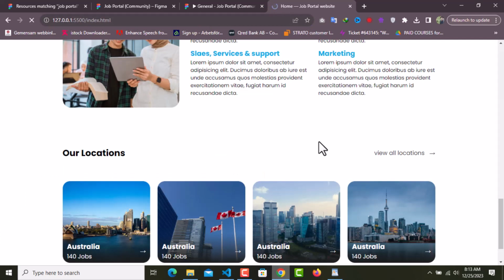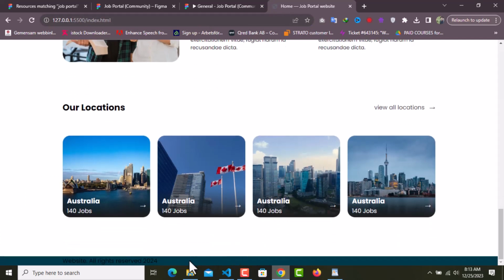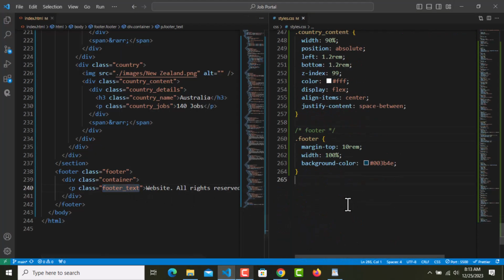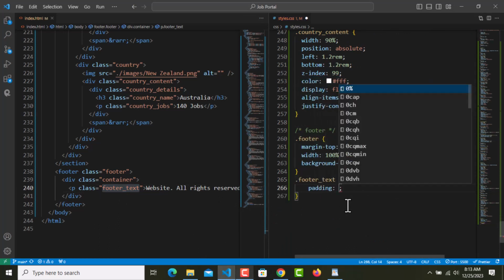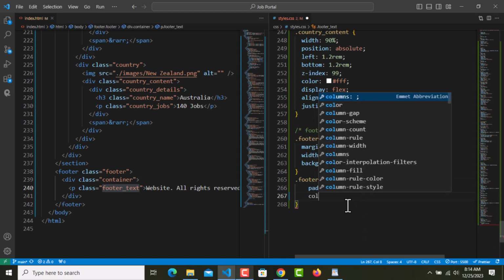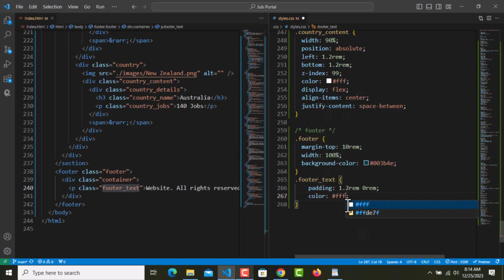Save, and now let's have a look. Yeah, just like this, we have a footer and this footer text. It will have some padding from top and bottom, so 1.2 rem and 0 rem, and color white. Save, and that's all.